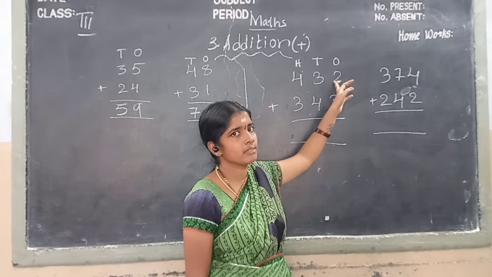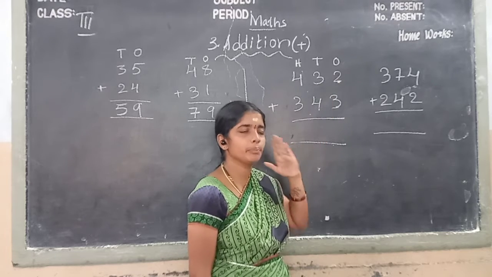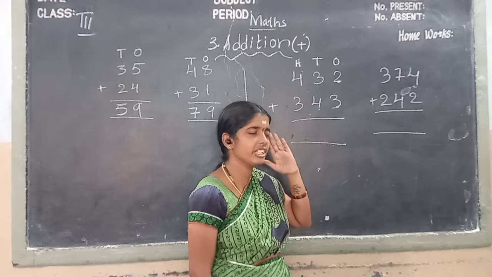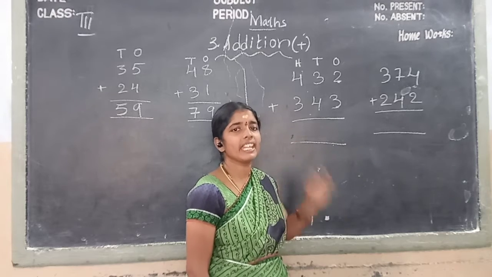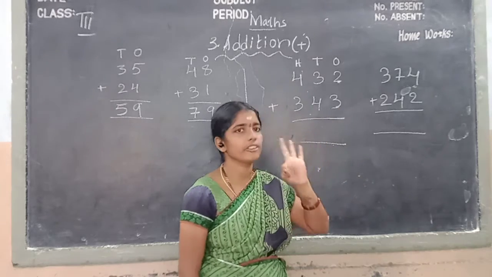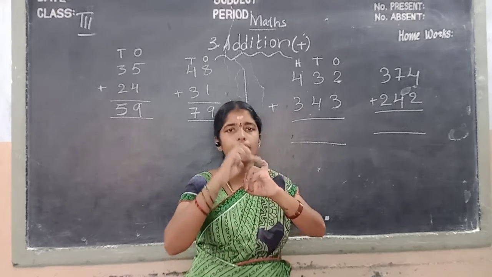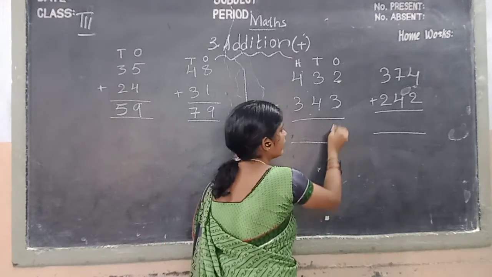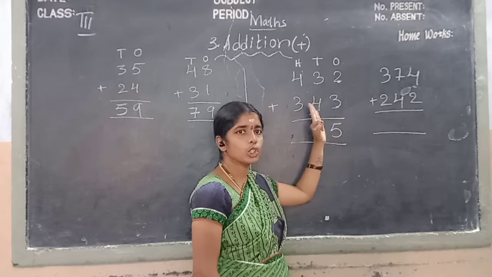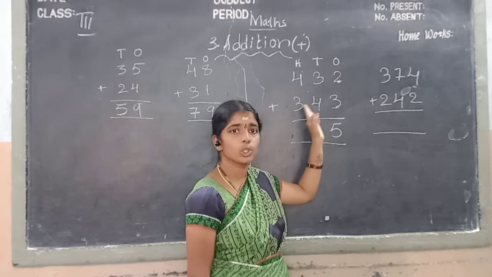In ones place, what is the first number? 2. So we keep the 2 in your mind and we take how many fingers? 3. Shall we count after 2? 3, 4, 5. Then we write the 5 in ones place. Next we go to tens place.